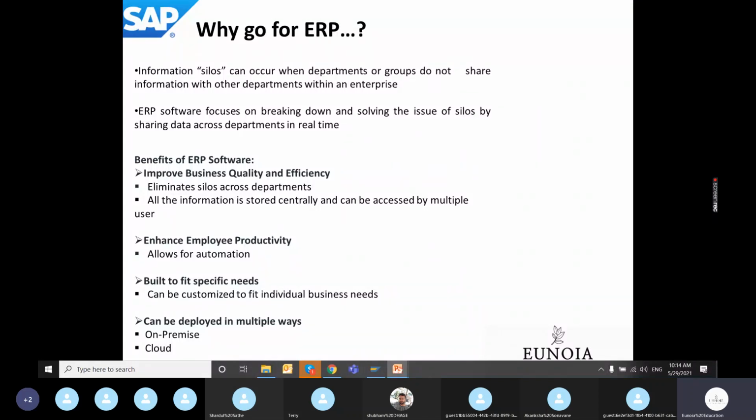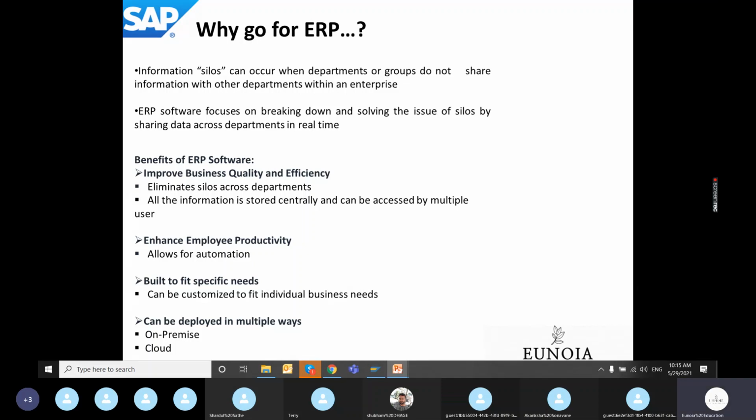For example, let us say you get hired in a new organization, and the HR department generates the employee number and all the data required for an employee's life cycle in that system. And by mistake, or let us say they don't have an ERP software with them, and the mechanism is that they have to share the new employee's details with the finance department via a mail or via an Excel sheet.